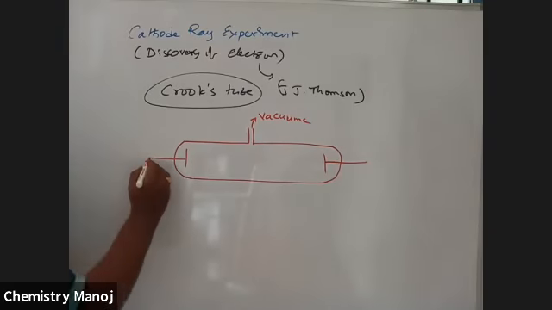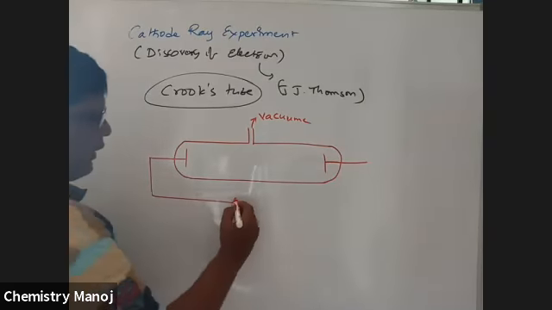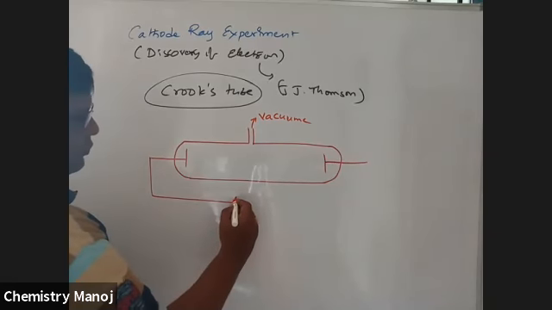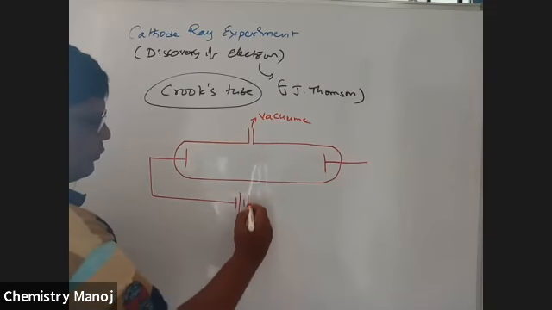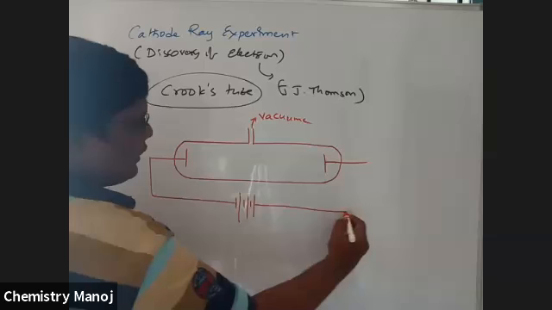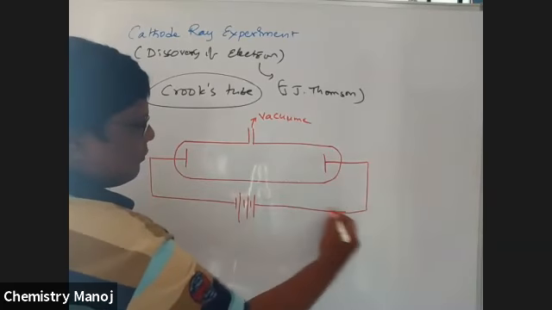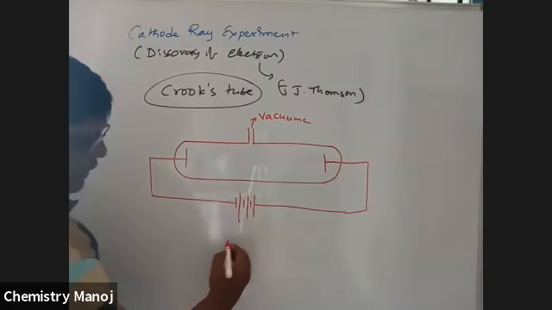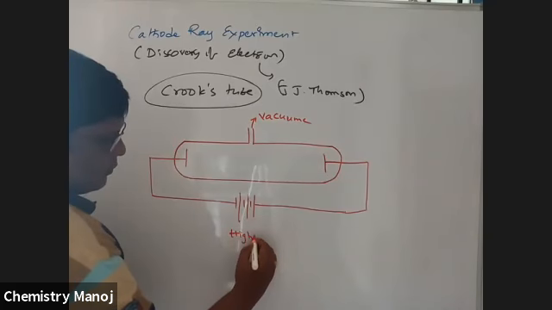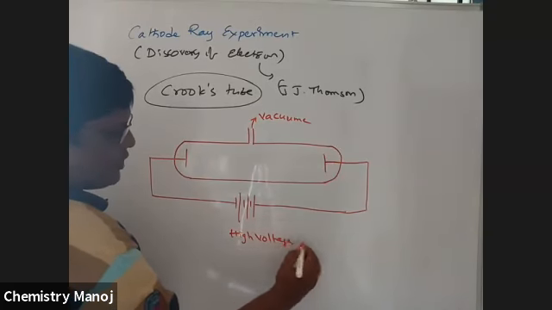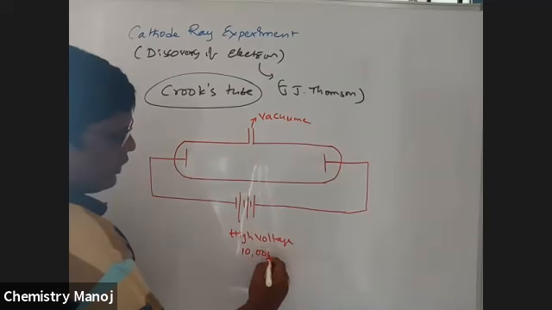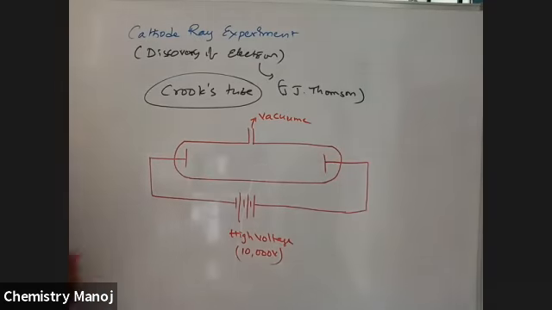Next, these two are connected to a high voltage battery. How much is the voltage? Nearly 10,000 volts are maintained here.